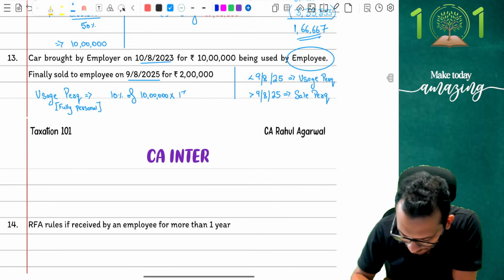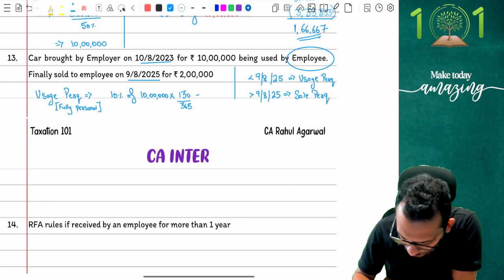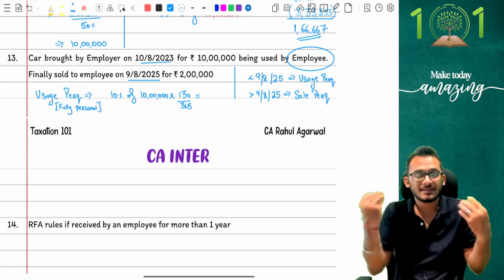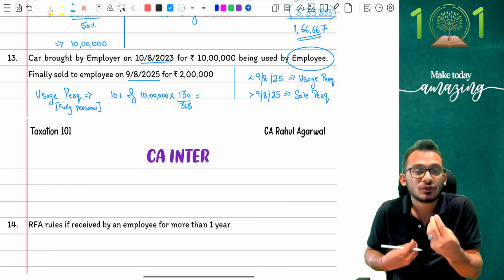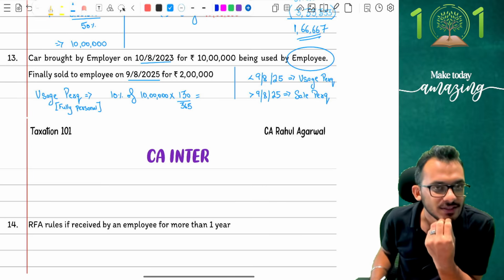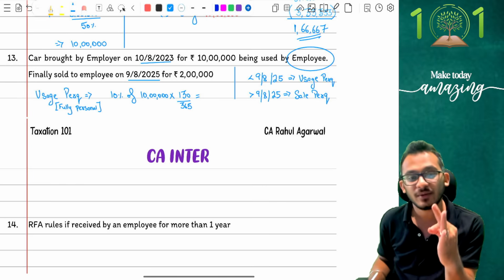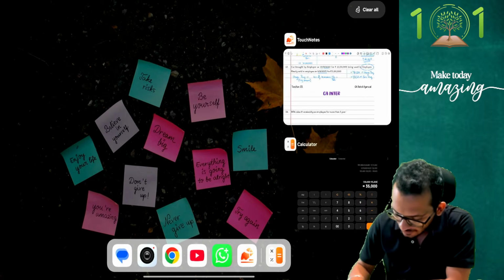So I will say 130 days is what I'm going to pay the perquisite for. I am not going to take a single rupee more than that. After 9th August, anyway, the asset is mine. When the asset itself has become mine, why on earth should I take the asset into calculation? Yes or no? And therefore, the answer is 130 into 365. Let's see what the answer comes to.